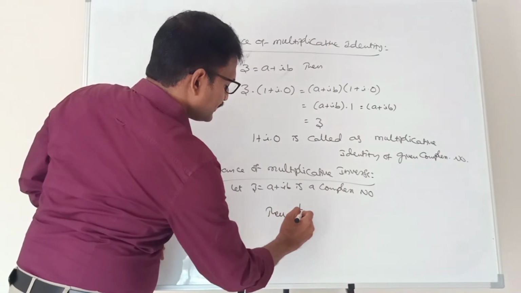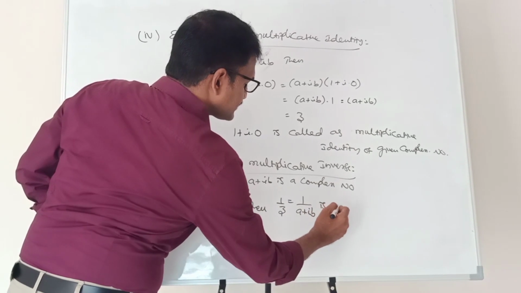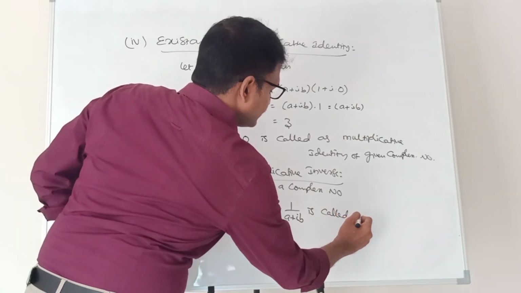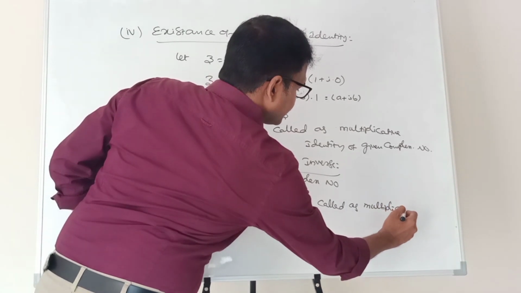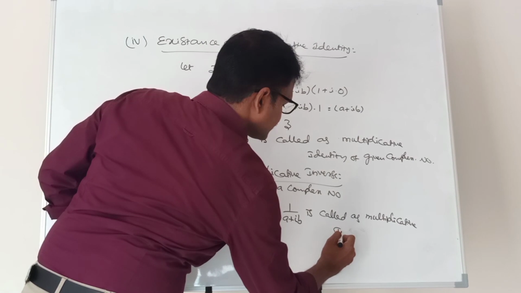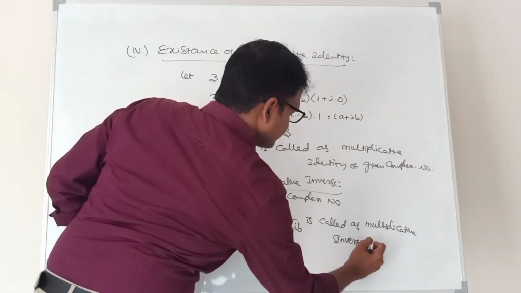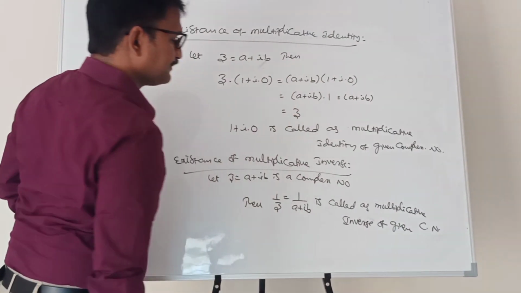Then 1 by Z, that means 1 by (A plus iB), is called the multiplicative inverse of the given complex number.